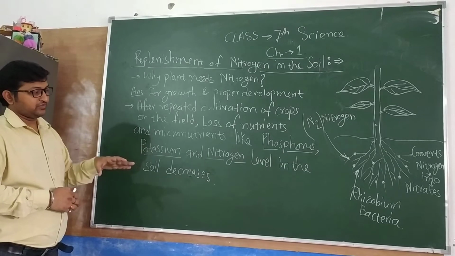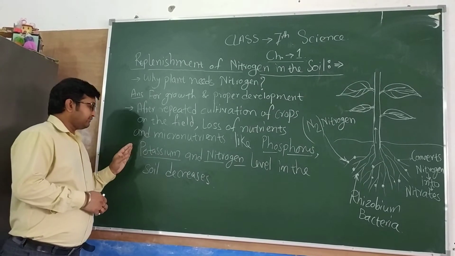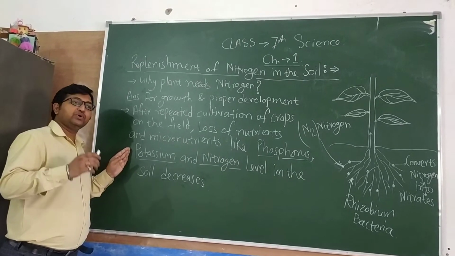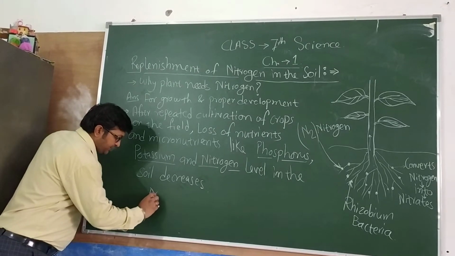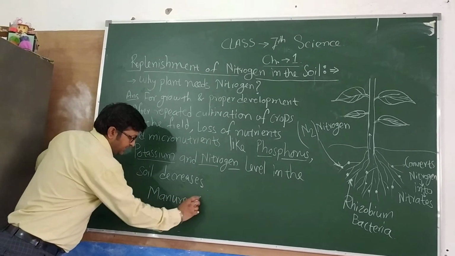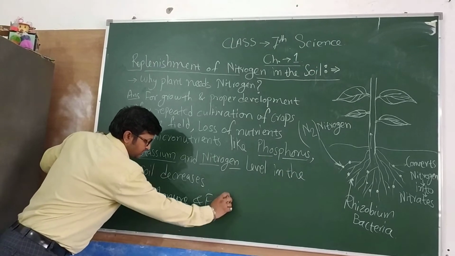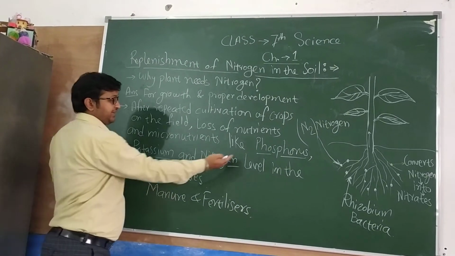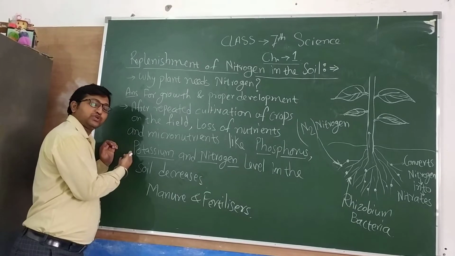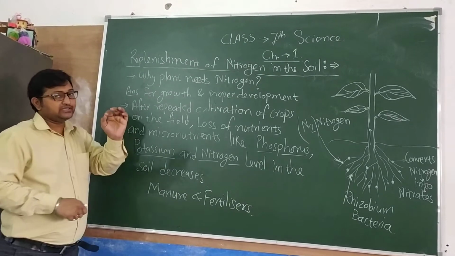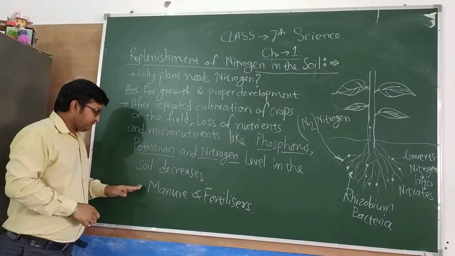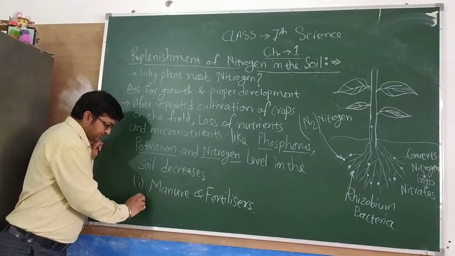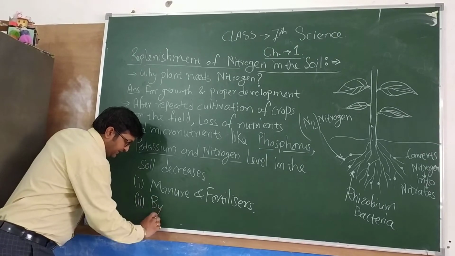To fulfill the macronutrients amount or quantity, farmers have to add or use manures and fertilizers to maintain the level of these macronutrients like phosphorus, potassium as well as nitrogen in the soil by applying manure and fertilizer. This is one method. Another method is by